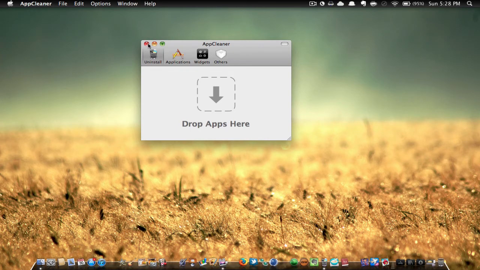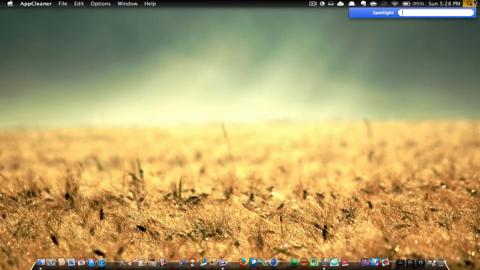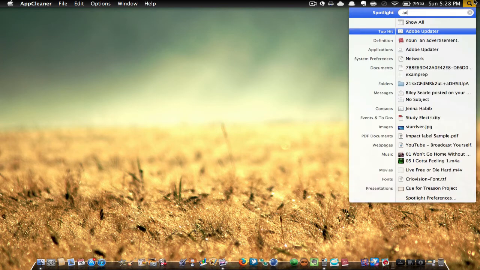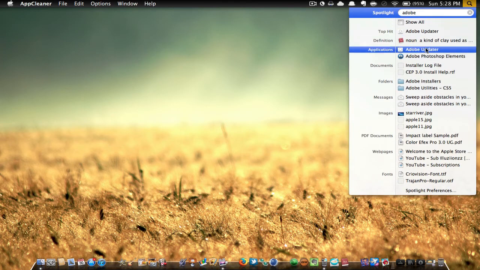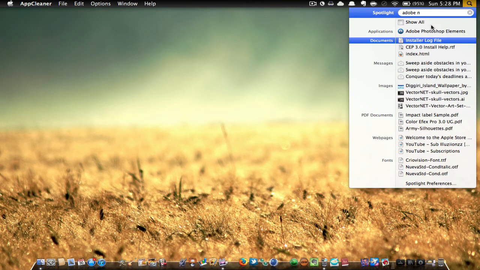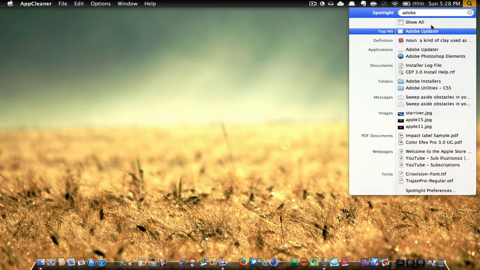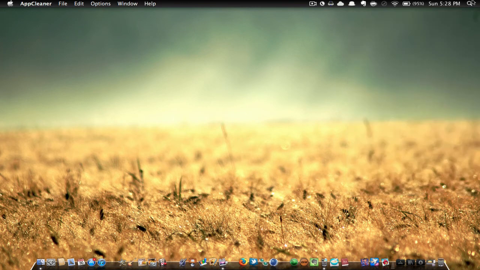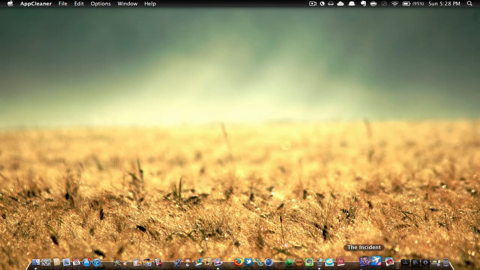So let's say if I were to look at Adobe up here, see, I only have Adobe Photoshop Elements, but there's a whole ton of, I don't know why it's not showing up, but there's a whole ton of other Adobe add-ons that came with it. So if I were to delete Adobe Photoshop, it would only delete the application, not everything else.